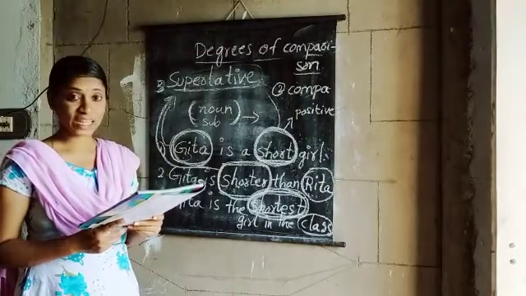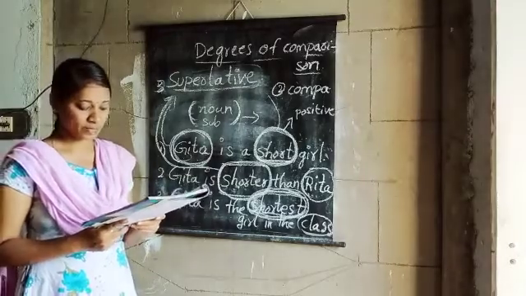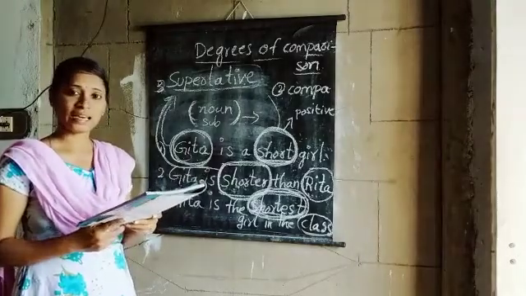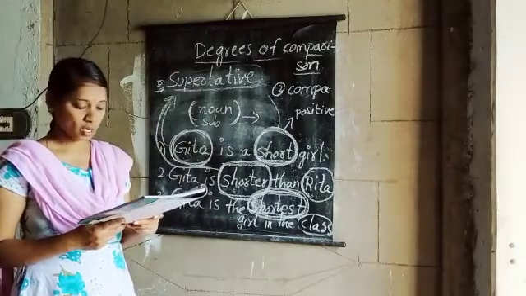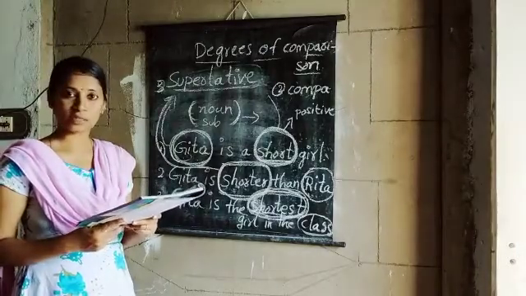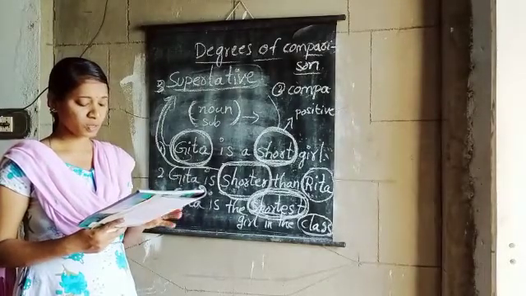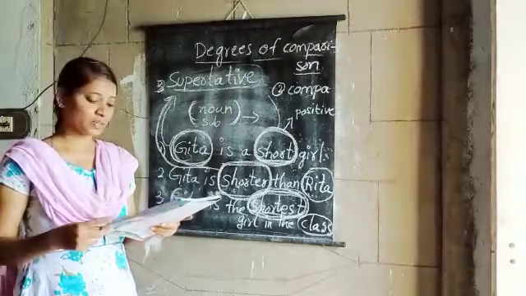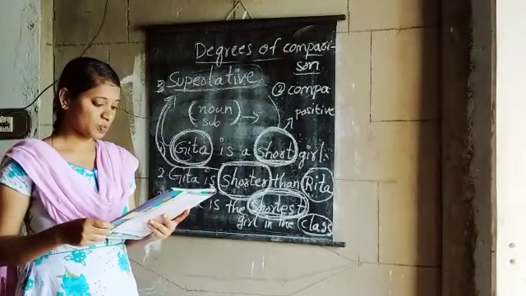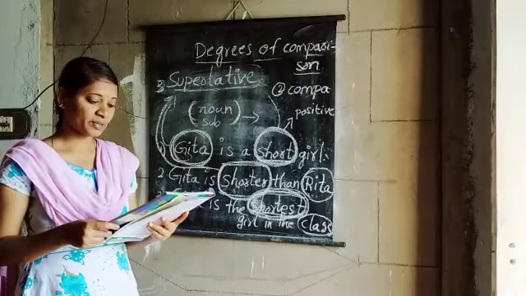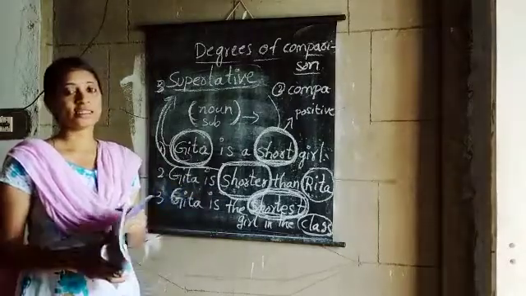Next one, safe, safer, safest. Clever, cleverer, cleverest. Tall, taller, tallest. Bright, brighter, brightest. Okay, children? So these are the degrees of comparison: positive degree, comparative degree, and superlative degree. These three are the degrees of comparison.